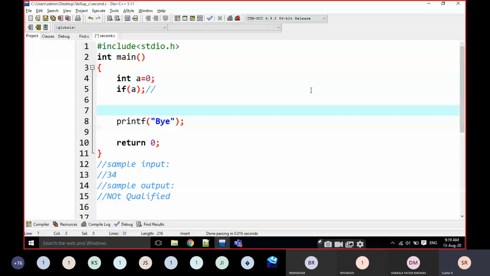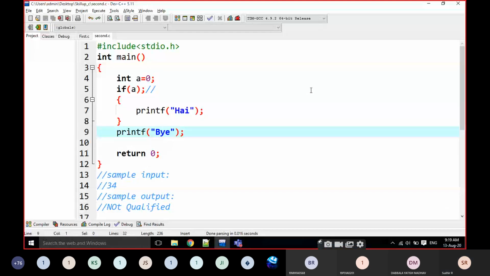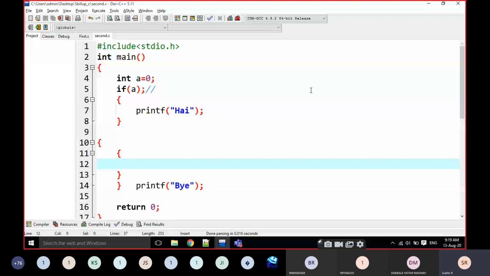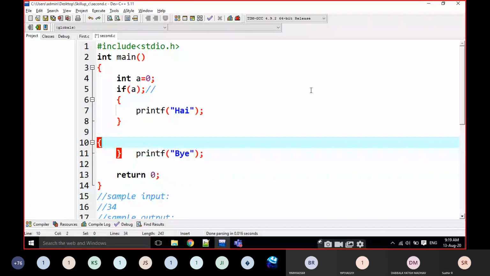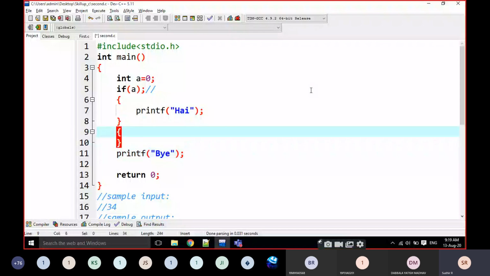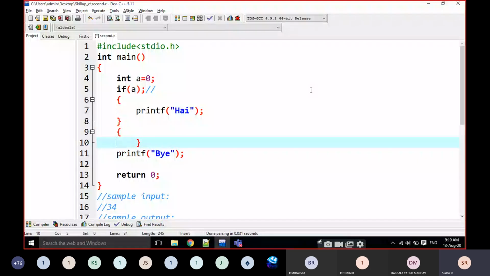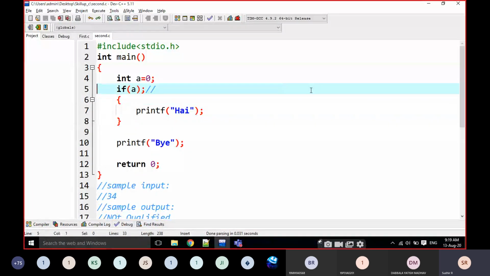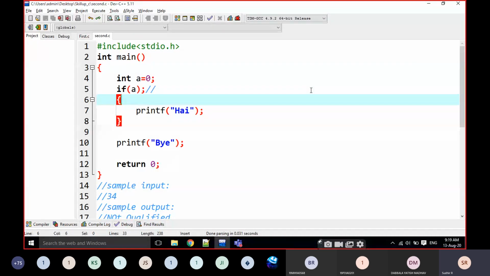In the C programming language, we can open n blocks without any statement before them. We can open a block and close the block, but we have to maintain the open and close, no problem for that. For example, I am writing like this, and I can write like this also, n number of blocks. That means this if statement and this block are not related here. The if is going to be ended here.